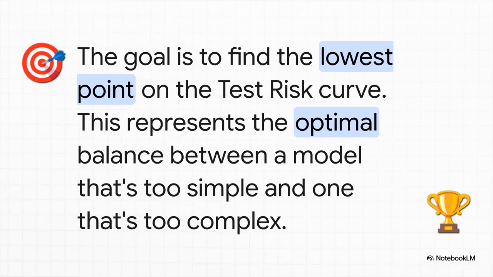At first, as the model gets more complex, the test error goes down too. Great, it's learning the real patterns. But then you hit a tipping point. The model starts to overfit, memorizing noise, and that solid line starts to creep back up. Our mission really is to find that perfect balance, that sweet spot right at the very bottom of that U-shaped curve. That's where generalization is at its peak.